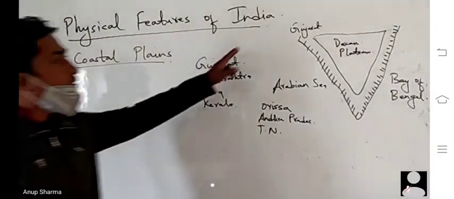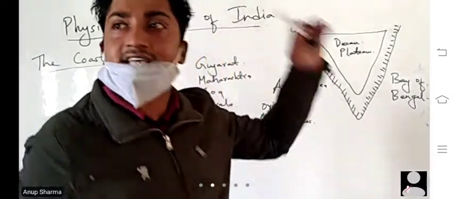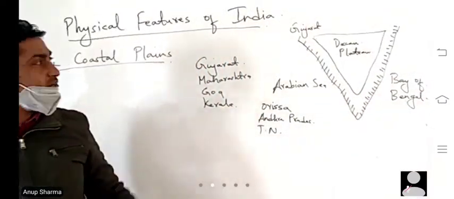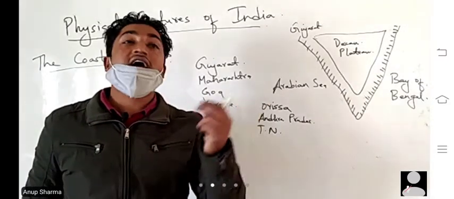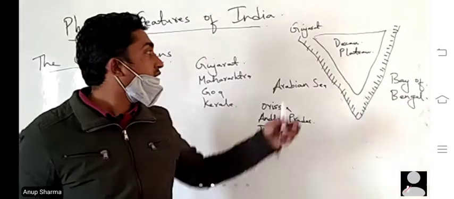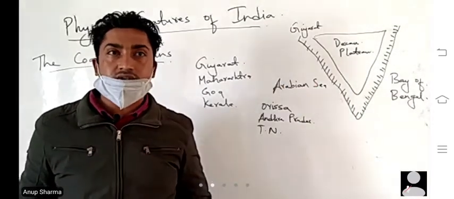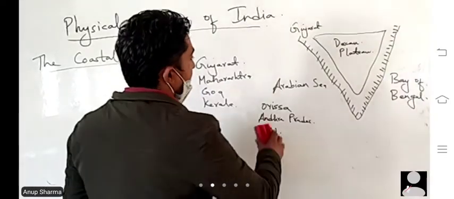Okay, and these are also much more fertile. Not that much fertile as we can see in the northern plains, but they are fertile. Crops can grow there, mostly cashew. Cashew grows in this region because these are much more fertile and water is also there.